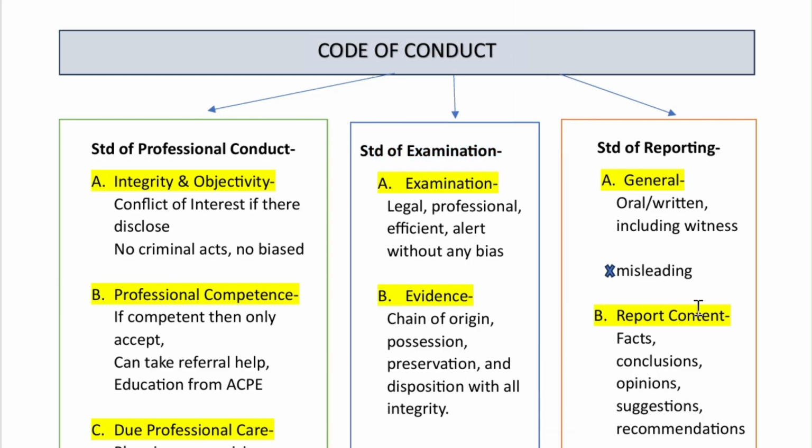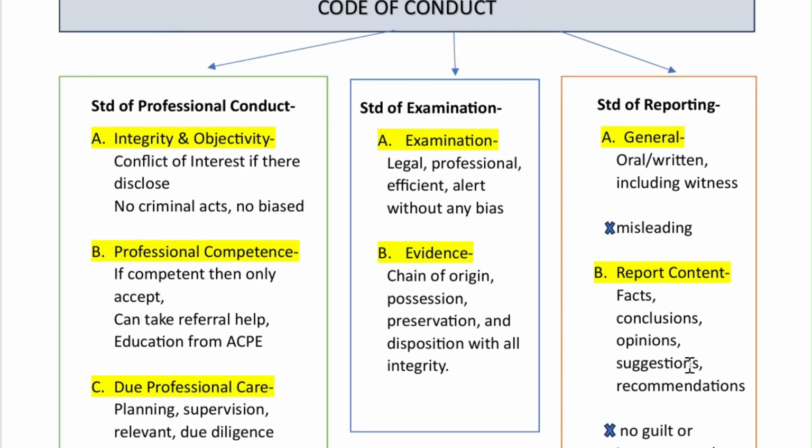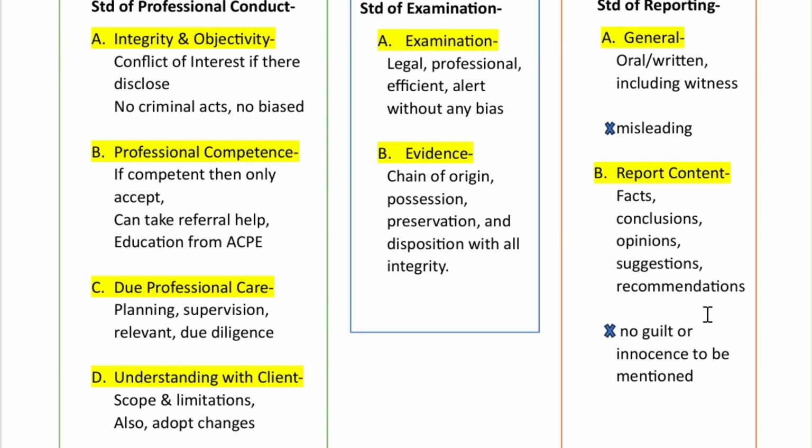Another is for reporting. It is divided further into general and report content. Reporting could be oral or written. It may include a witness report, but what he must not do is mislead. The report must not mislead. Now, the report content must have facts, conclusions, opinions, suggestions, and recommendations. But it should not state that the people involved are guilty, or that they are innocent. This should not be written in the report.